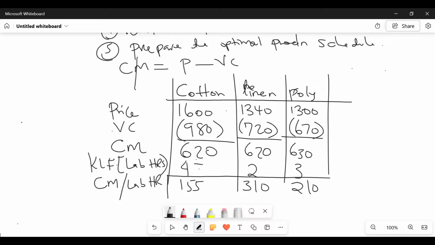So after getting the CM per scarce resource, the next thing in this case we should do is to do what here, somebody? Is to rank.